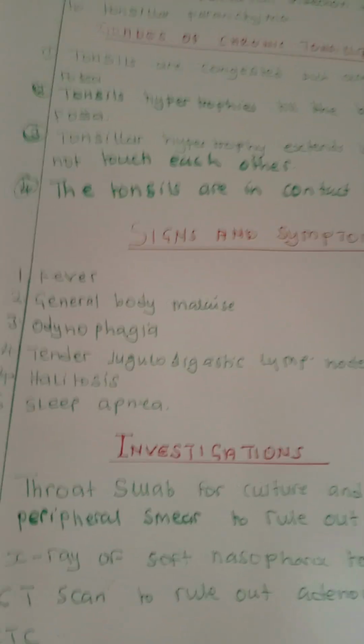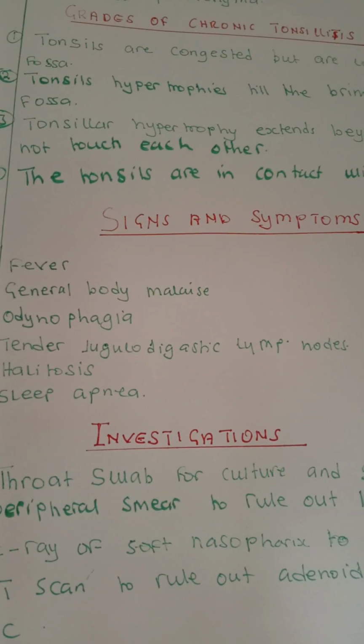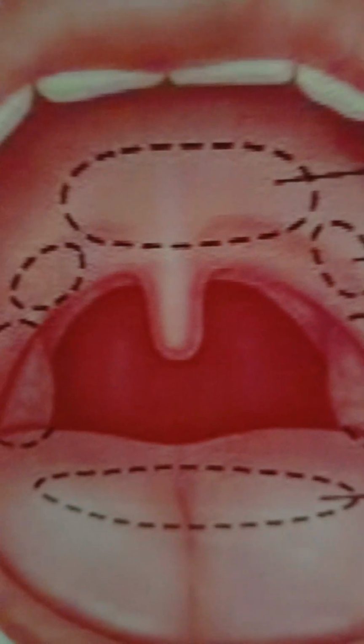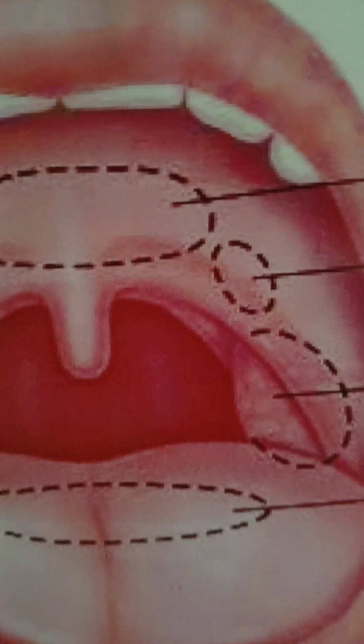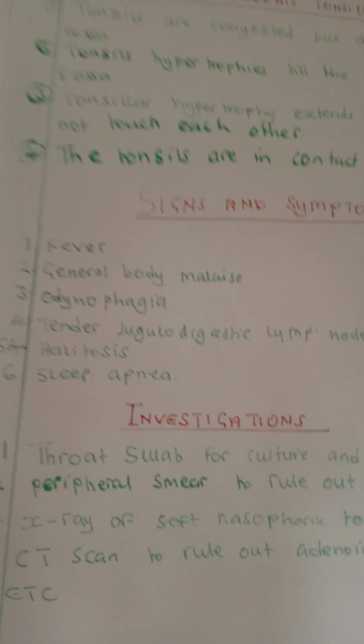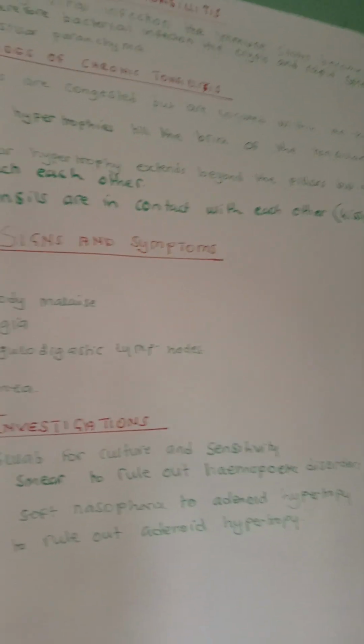So now, before we go to the grades of chronic tonsillitis, let's just look at the diagram which shows inflamed palatine tonsils. So these are the tonsils. Remember, the normal one is this one. These are the normal tonsils. And these are the ones now that have been inflamed. All right. So let's go back to the grades of chronic tonsillitis.